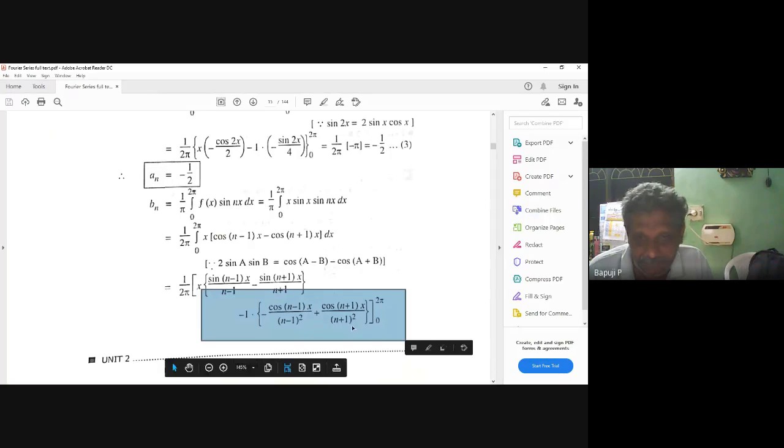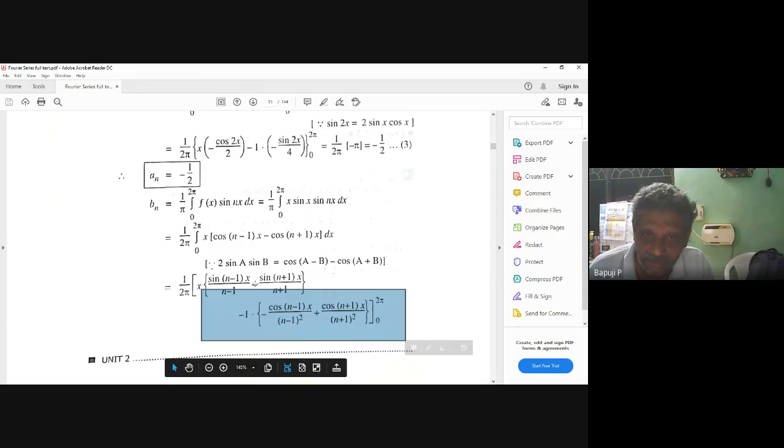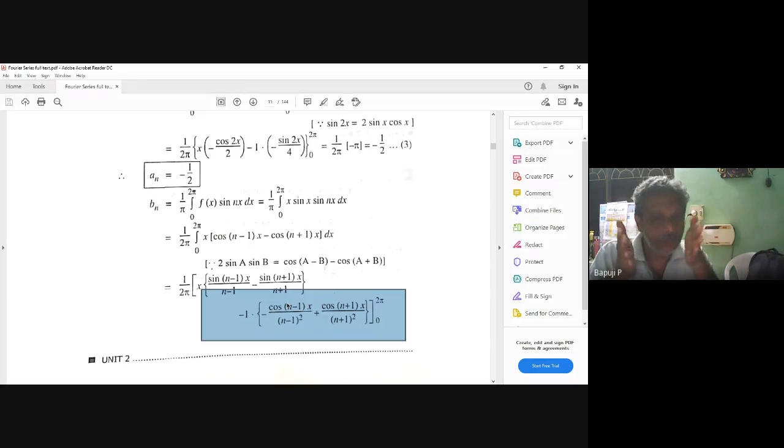Infinity. Infinity plus something is what? Infinity. Infinity minus something is what? Infinity. So this whole term becomes infinity when? At n is equal to 1. Very good, very good, very good. So you should not say this is equal to 0 when n is equal to 1. What you will say is, this fellow is equal to 0 when n is not equal to 1. So bn is equal to 0 when n is not equal to 1.